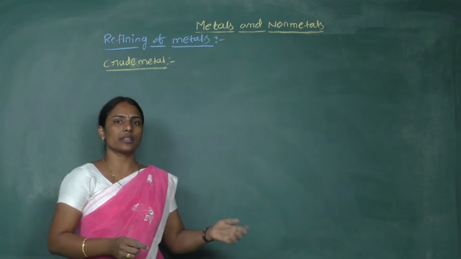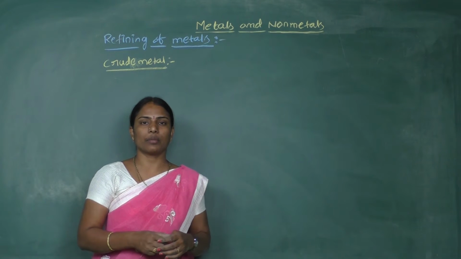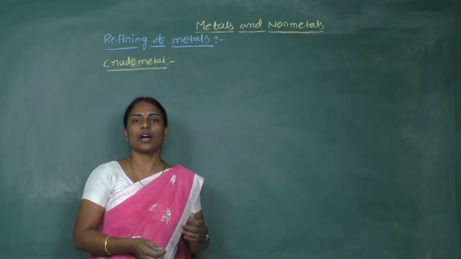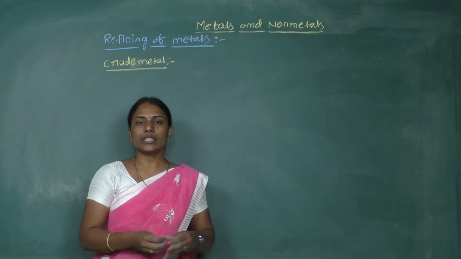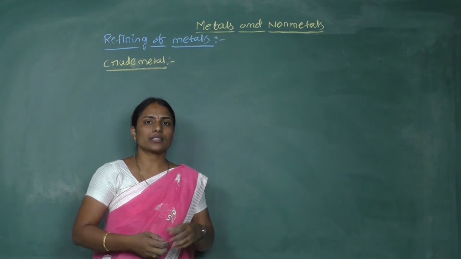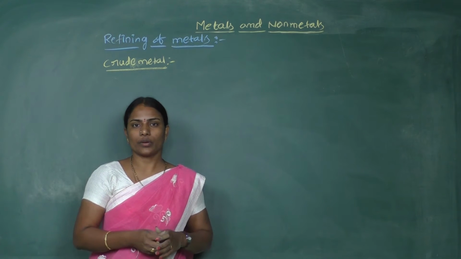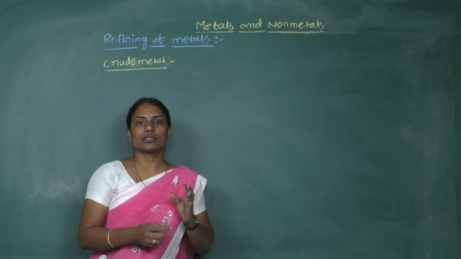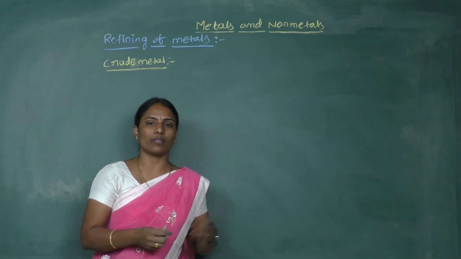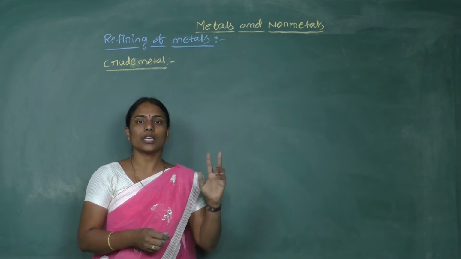Normally, as we discussed in the previous sessions, we can extract a metal from its compounds. For example, iron is extracted from its oxide. Similarly, zinc, copper or mercury are extracted from their sulfides or carbonate ores. After extracting the metal from its ore, the metal will never be 100% pure, right? Such metal, which is just obtained by the extraction process, by using reduction or whatever it may be, is known as crude metal, meaning the impure metal.